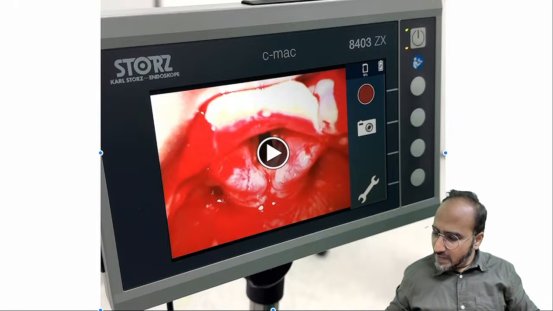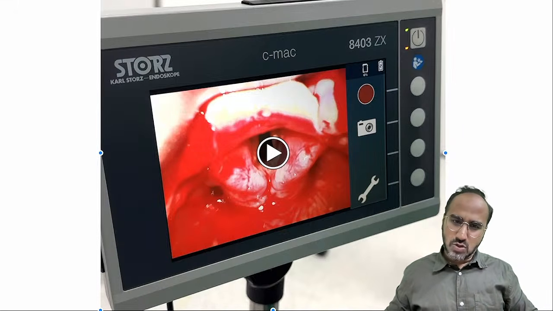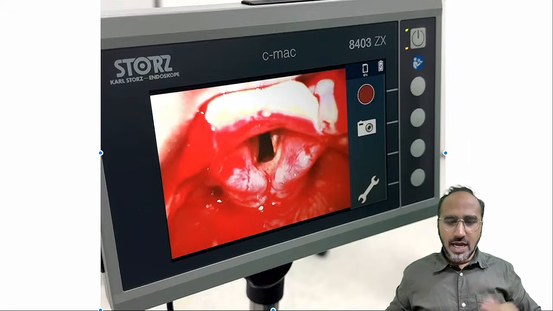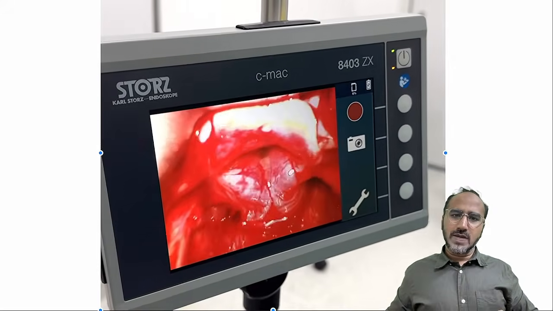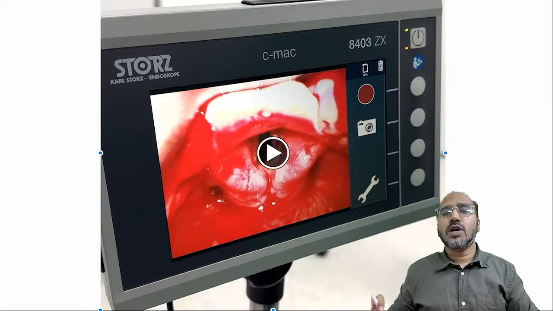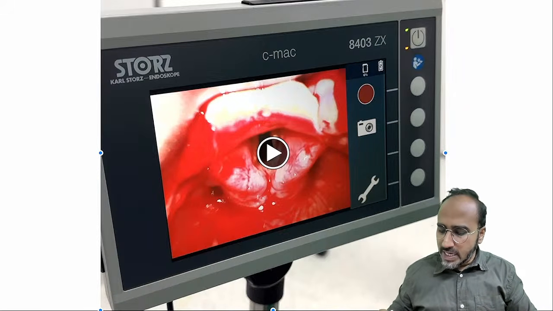I had performed video laryngoscopy in this patient who was having trauma to his oral cavity. And when I did video laryngoscopy, even though he was having blood in the oral cavity, still I was able to see the vocal cords clearly. That is basically a video laryngoscope for you.